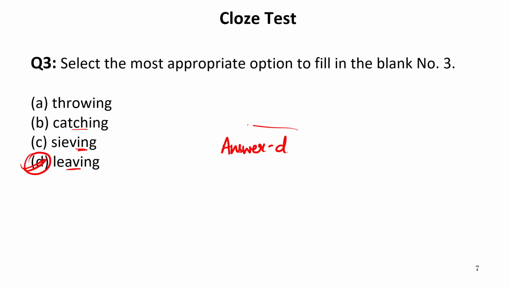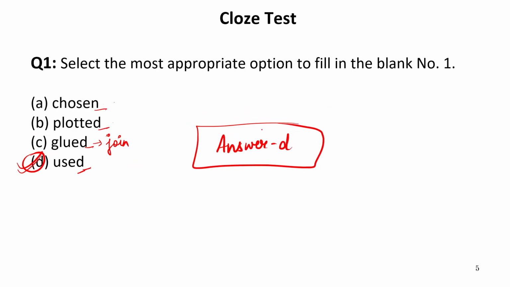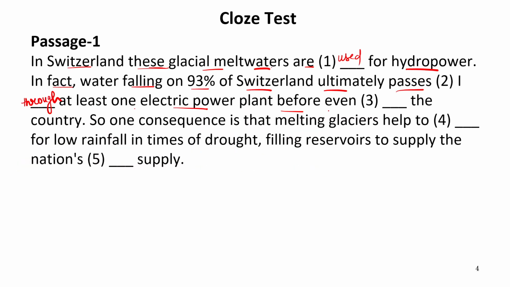So now let us read this particular word with the passage. Before even leaving the country. Because the water is flowing and it is leaving the country. So one consequence, which means result, is that melting glaciers help to dash for low rainfall in times of drought. Now drought is when there is no water at all. Now let us see which word should come over here. Help to,